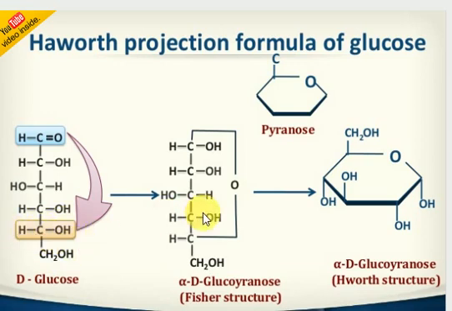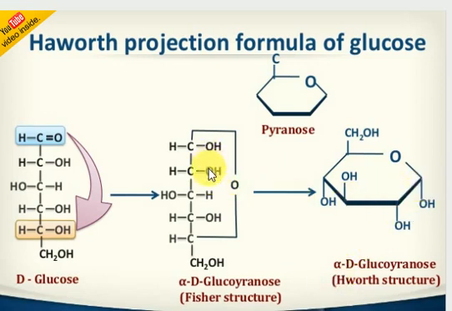Clear, no? So this is the open structure, and this is the closed ring structure, also represented as the pyranose structure. In this pyranose structure, you write oxygen here and mention the cyclic ring. These two OH groups are present in the downward position. With this arrangement, it is called alpha. Clear, no?